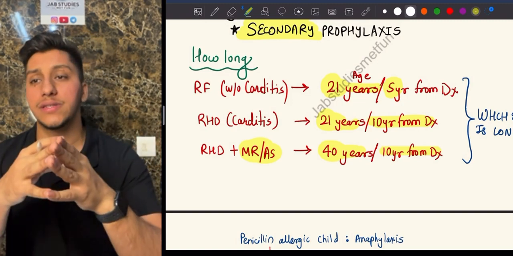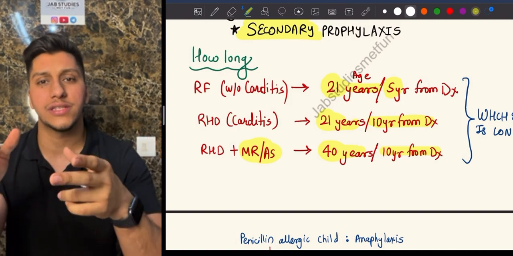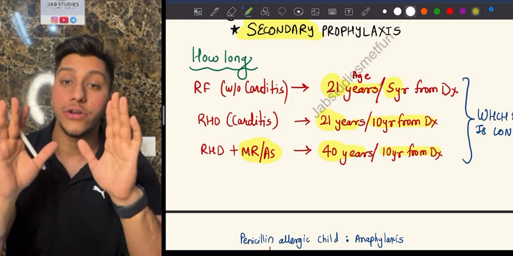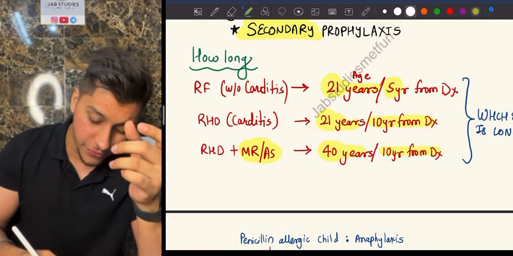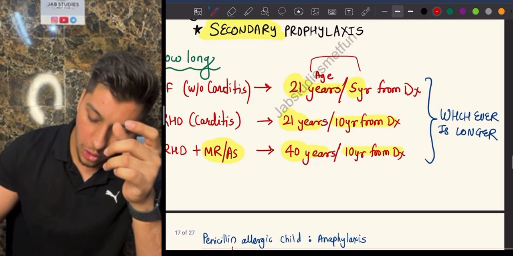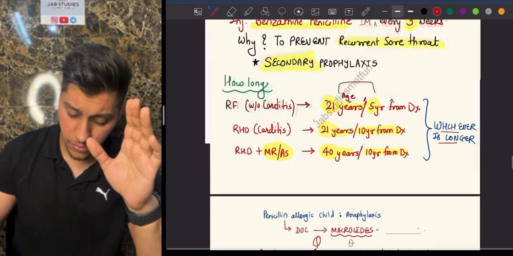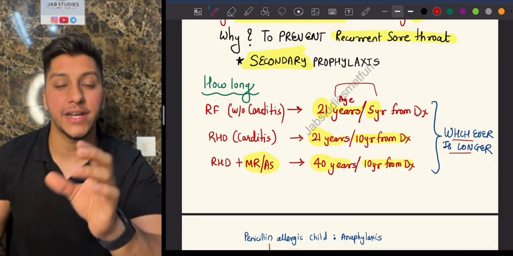For example, if the patient is 19 years old and just 2 years left for 21, then you have to continue it for 5 years. I hope you're understanding, any of the two will be there, but whichever is longer. Okay. Now, just now I told you what is ATD, that is after test dose.